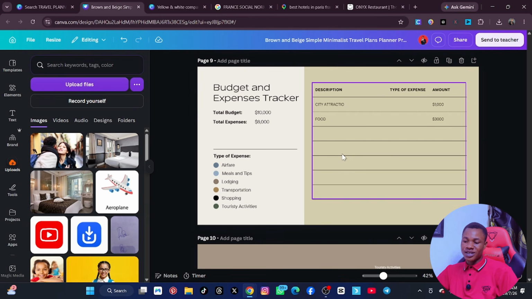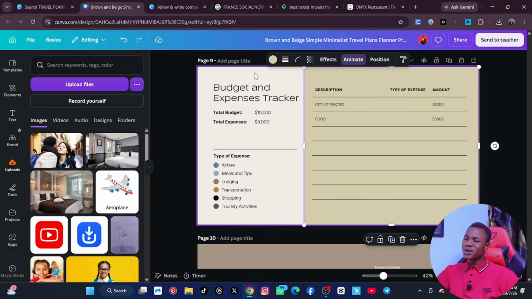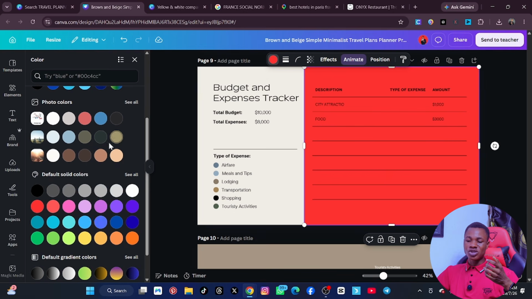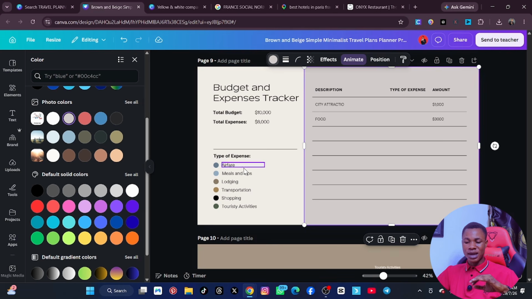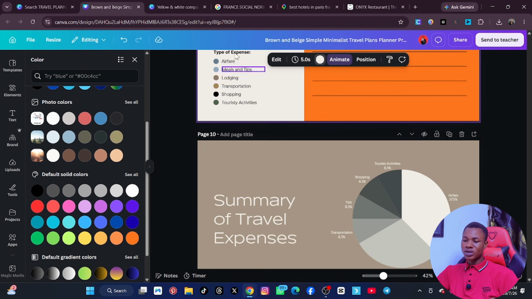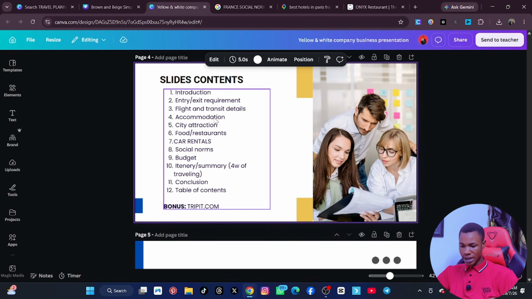That's all. Very simple. That's why you need to use templates. Even if you don't get the templates that has all of these things, try to ensure that you know how to create your own things, make them look different. So let's say this background, I want it a different color. Please, I emphasize, make your things beautiful. I might not be trying to beautify this thing because I'm actually teaching, right? So ensure that you make them very beautiful and they look okay. Is that okay? All right, so the next thing here is now itinerary and summary.